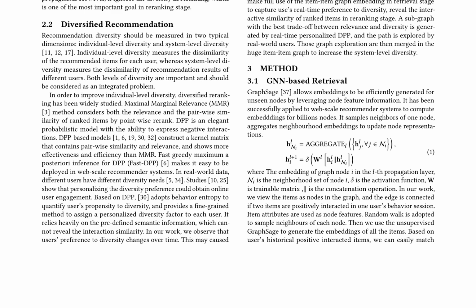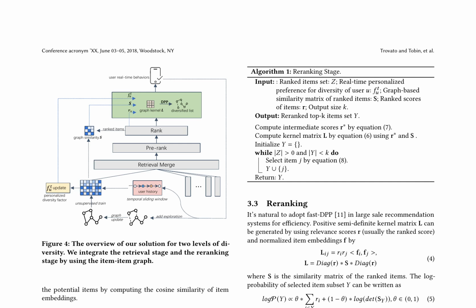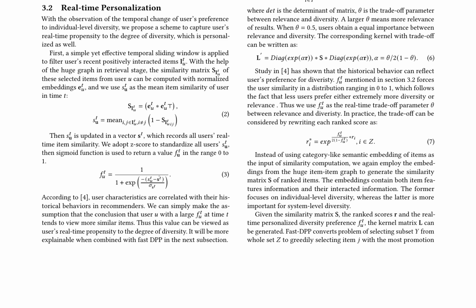It leverages the item-item graph embedding in the retrieval stage to capture the user's real-time preference to diversity, reveals the interactive similarity of ranked items in the reranking stage, and increases the system-level diversity by merging graph explorations in the huge item-item graph. The integration of the retrieval and reranking stages in the proposed solution focuses on two levels of diversity. This includes the concept of real-time personalization, capturing user preferences dynamically.